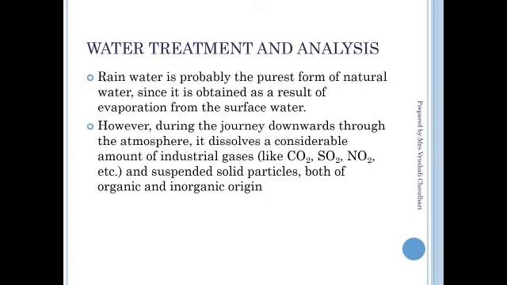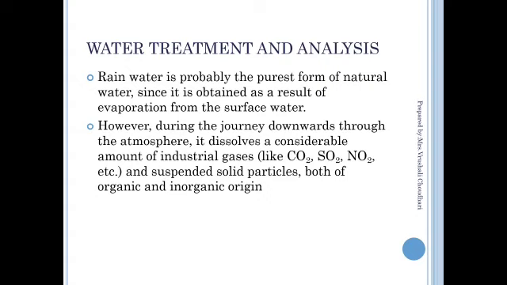Rainwater is the purest form of natural water, as it is obtained from evaporation of surface water. But when it is coming downwards towards the earth, a lot of impurity from the atmosphere gets dissolved in it, like atmospheric polluting gases, carbon dioxide, sulfur dioxide, nitrous oxide. So water becomes slightly acidic or alkaline, depending upon the impurity.